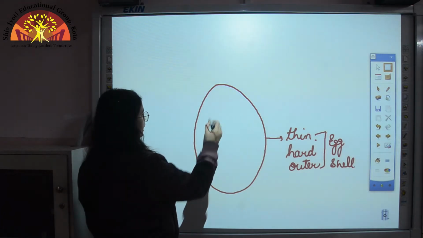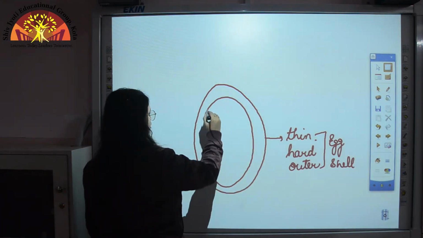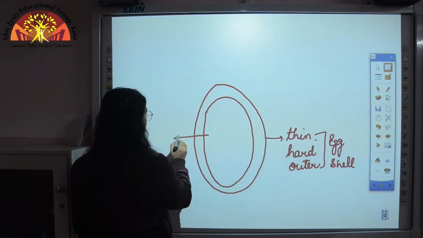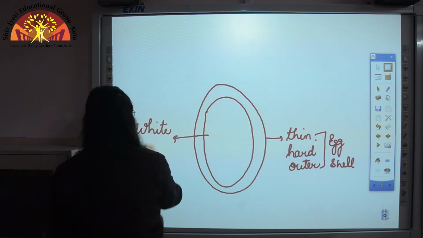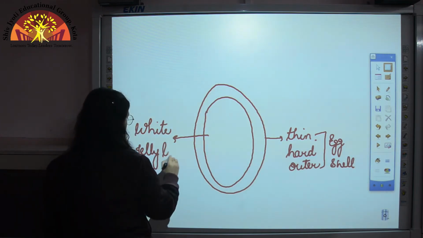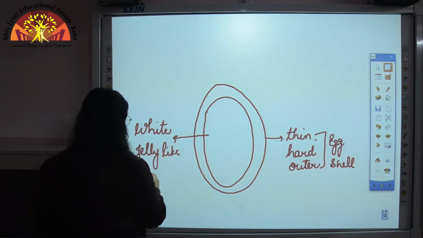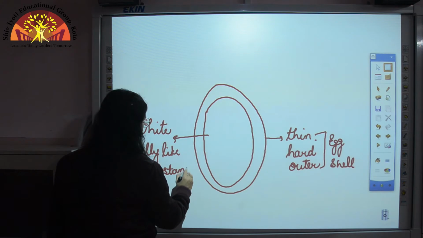Now, inner to eggshell is a white jelly-like substance. And what is this white jelly-like substance?